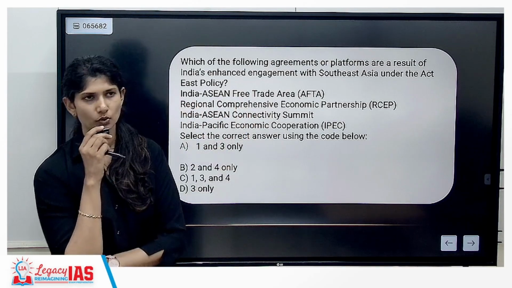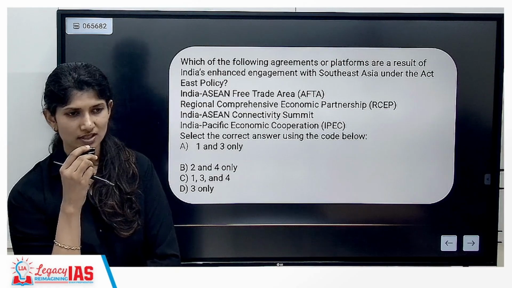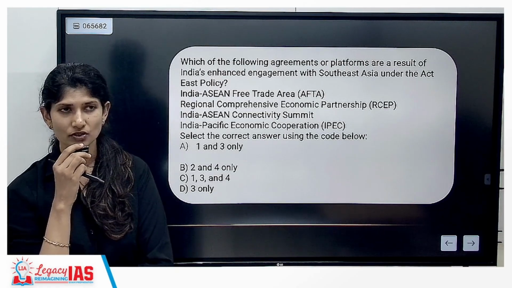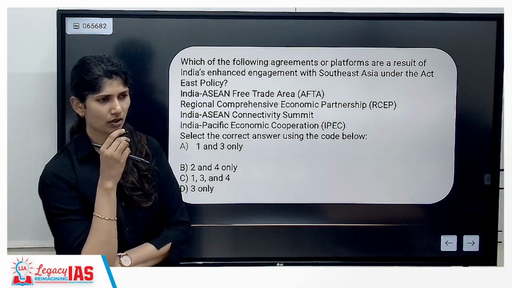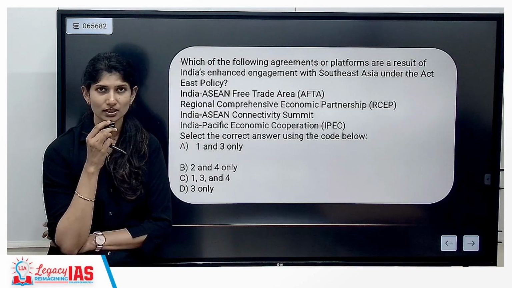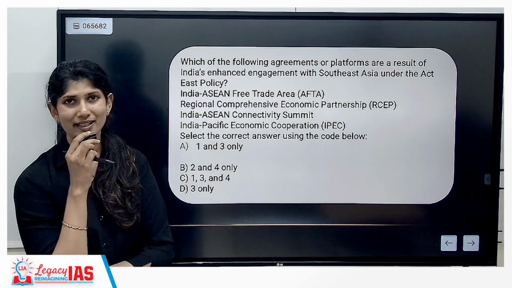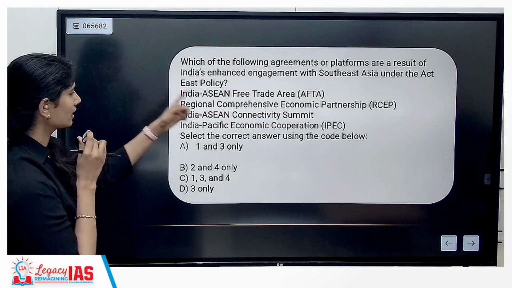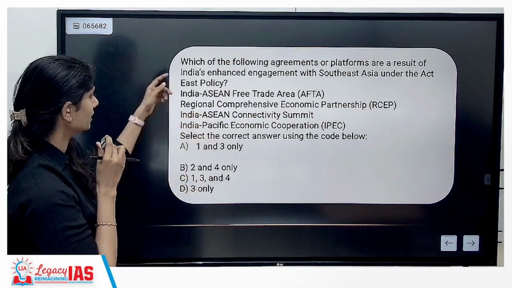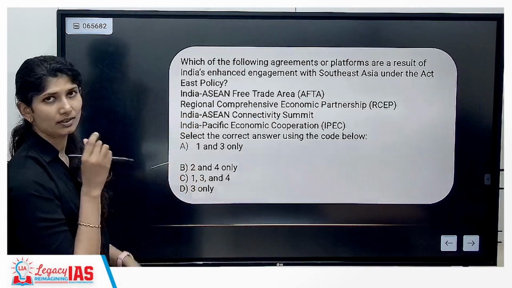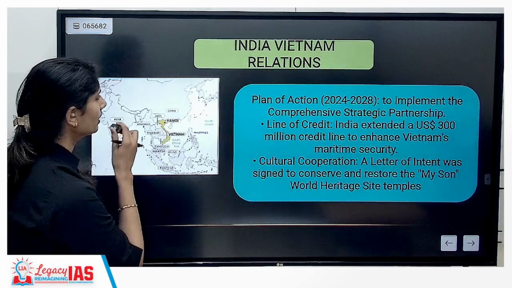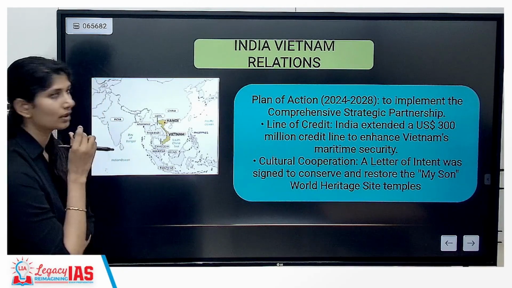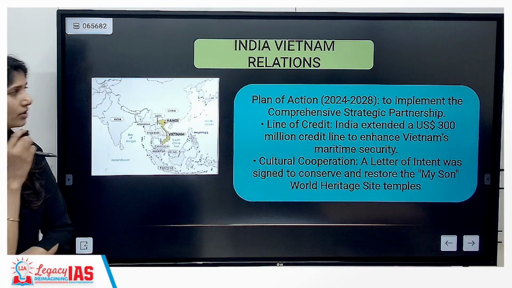Yes, it is a crucial part of the Southeast Asian member countries, but India is not very much okay with it because it poses a lot of trade imbalances for India. So the correct answer is India ASEAN FTA and India ASEAN Connectivity Summit. So it is A.